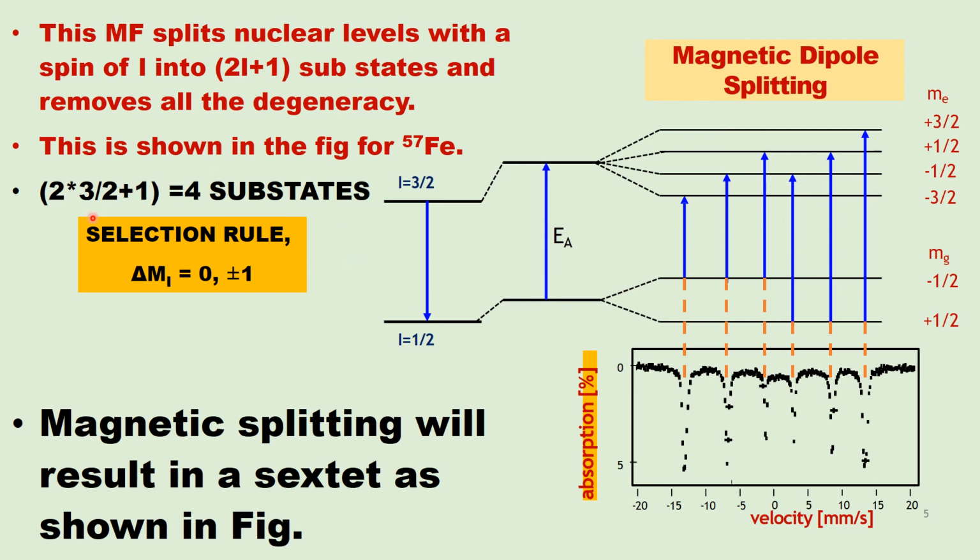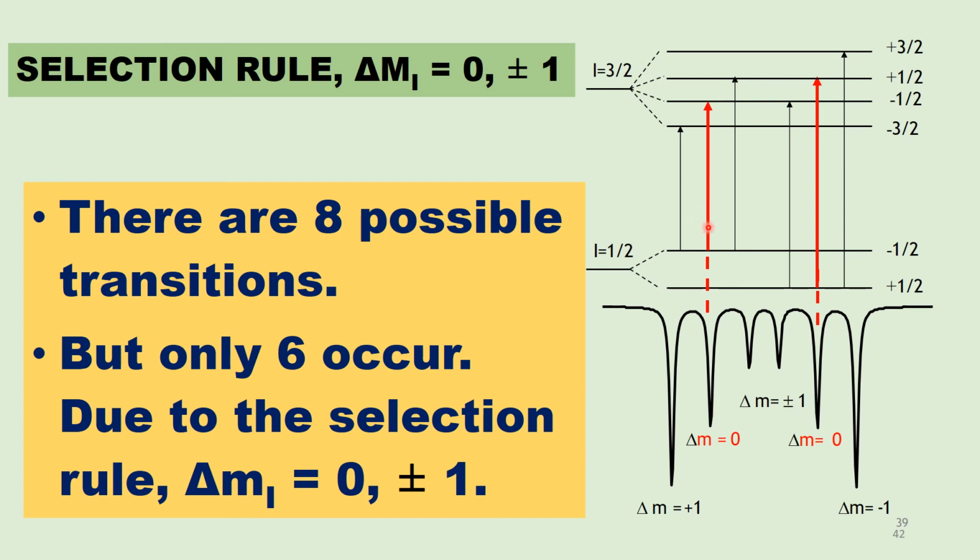Using the selection rule delta Mi equal to 0, plus or minus 1, there are 6 lines observed, called a sextet, as shown. There are 6 lines, 1, 2, 3, 4, 5, 6, in the Mössbauer spectrum of iron nuclei. Actually, from the energy level splitting diagram, there are 8 possible transitions.